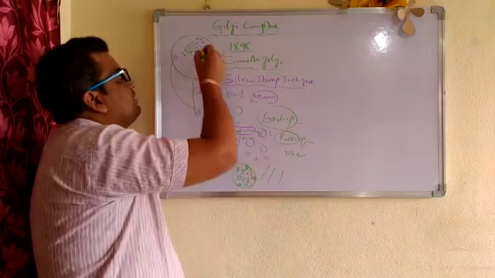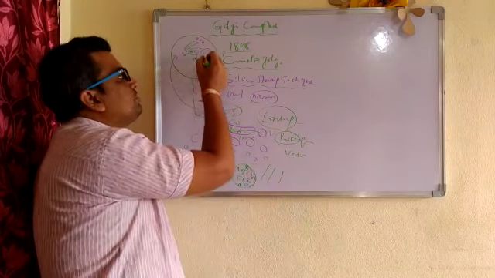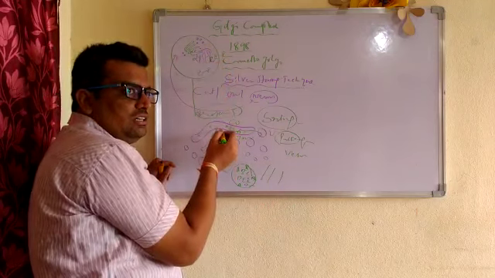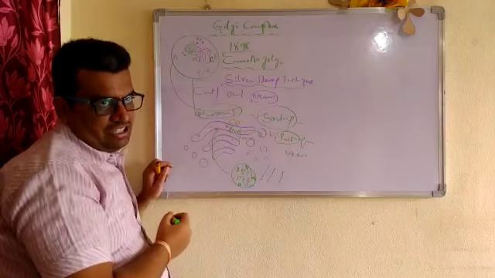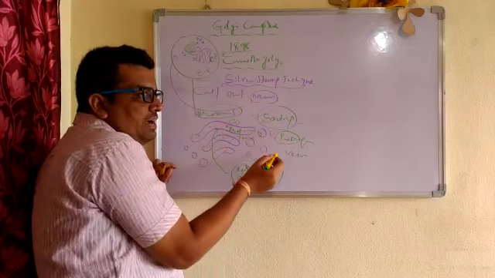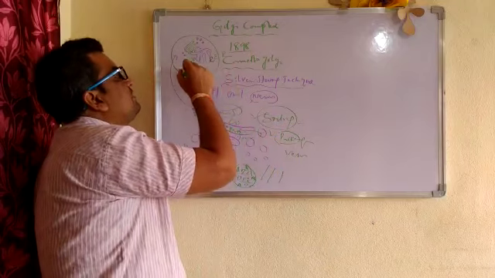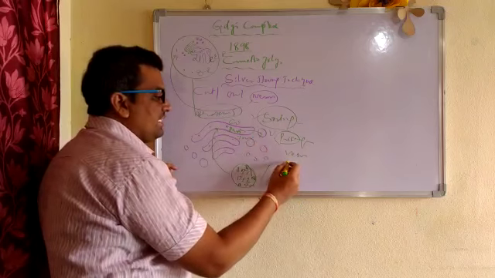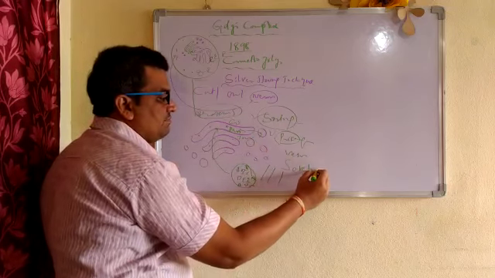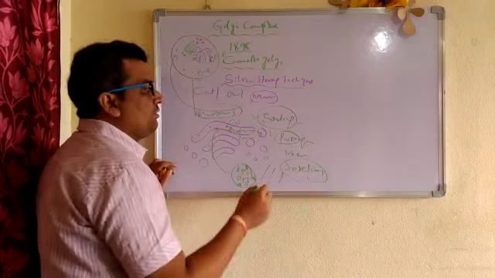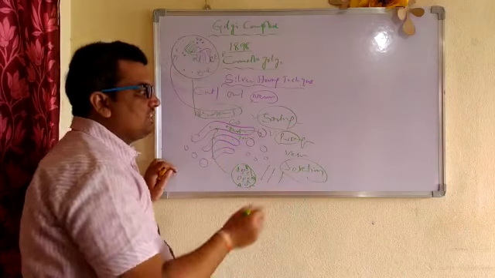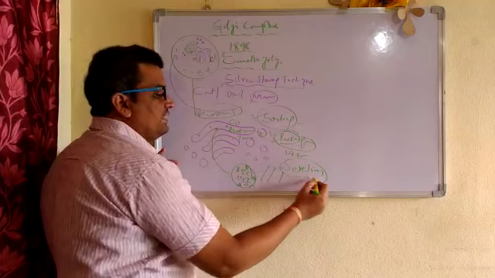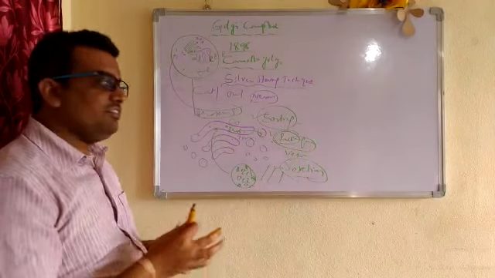So what is happening, children? The proteins synthesized by the ribosomes and the rough endoplasmic reticulum, that is RER, are carried to the Golgi complex for sorting and packaging. These packed proteins have to be released from the cell. This is called secretion. It is very, very important. So ultimately we can use two terms. What is the important function of Golgi bodies? The important function of the Golgi bodies is packaging and secretion of proteins.